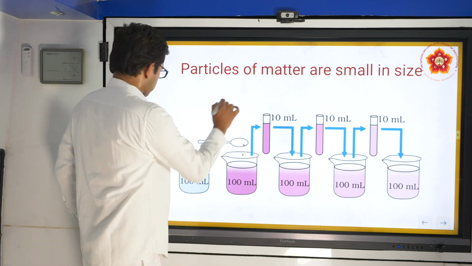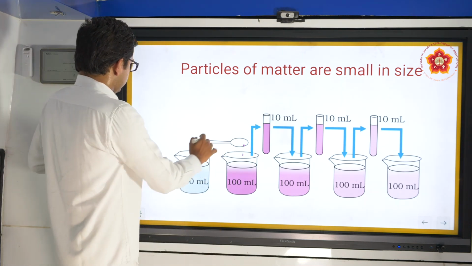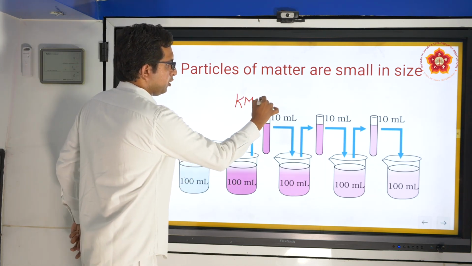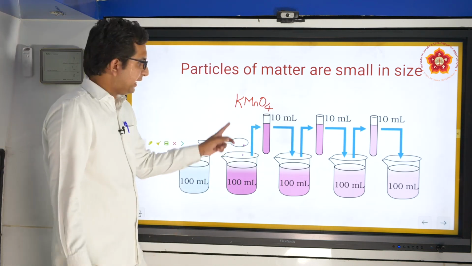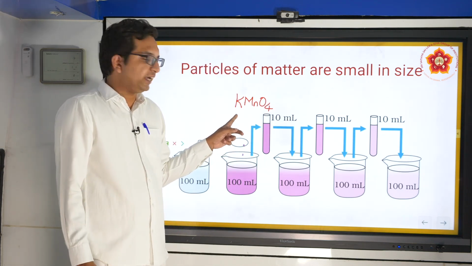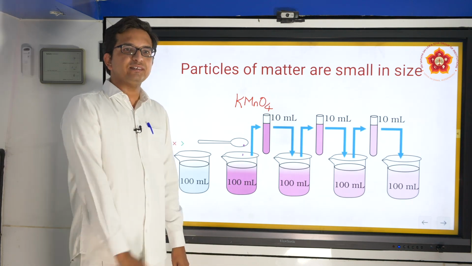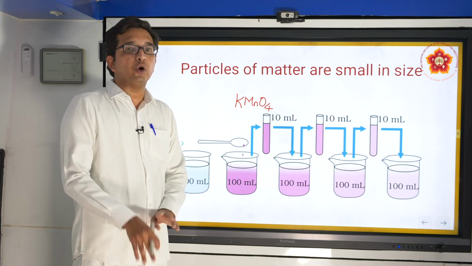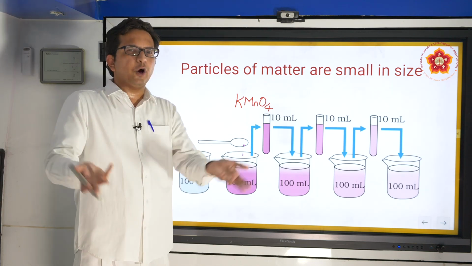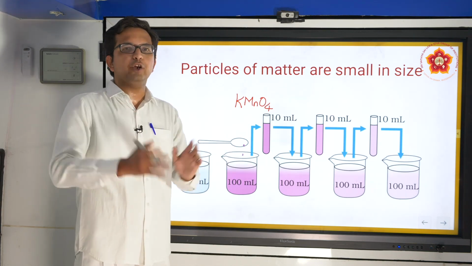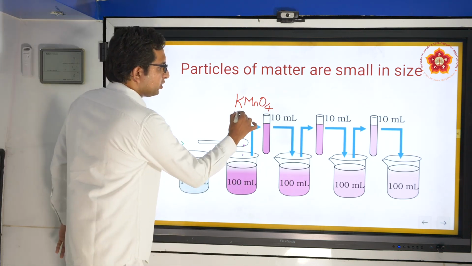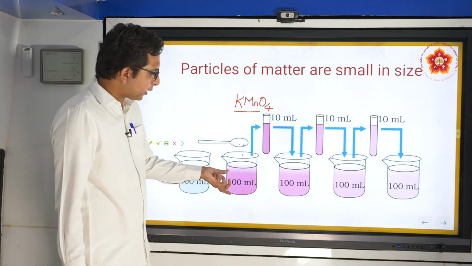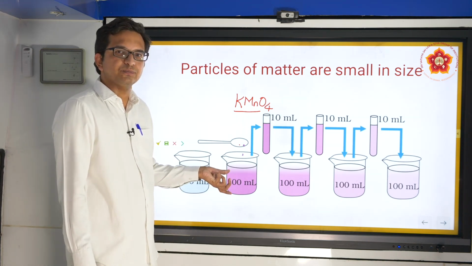What is the solid material? This is KMnO4. K stands for potassium, atomic number 19. Mn stands for manganese, atomic number 25. O stands for oxygen, atomic number 8. All this can be obtained as information from the periodic table. When you add this compound KMnO4 to the solution, you get a brightly colored solution.